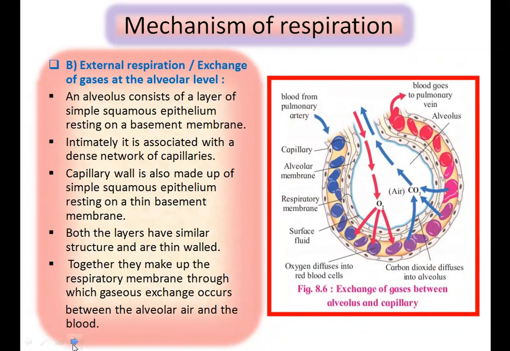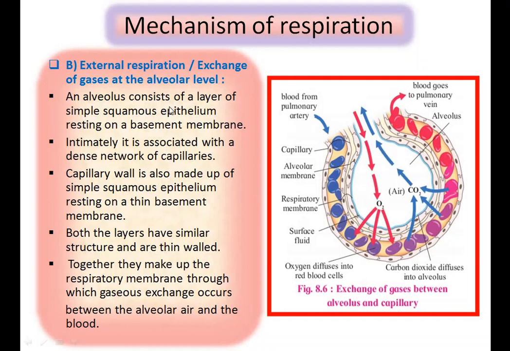Then the second step in the mechanism of respiration is external respiration, that is exchange of gases at the alveolar level. See, this is the figure of exchange of gases between alveolus and capillary. This is the outside structure, the capillary network, and the inside is the alveolus. The single is called alveolus, and many are called alveoli.